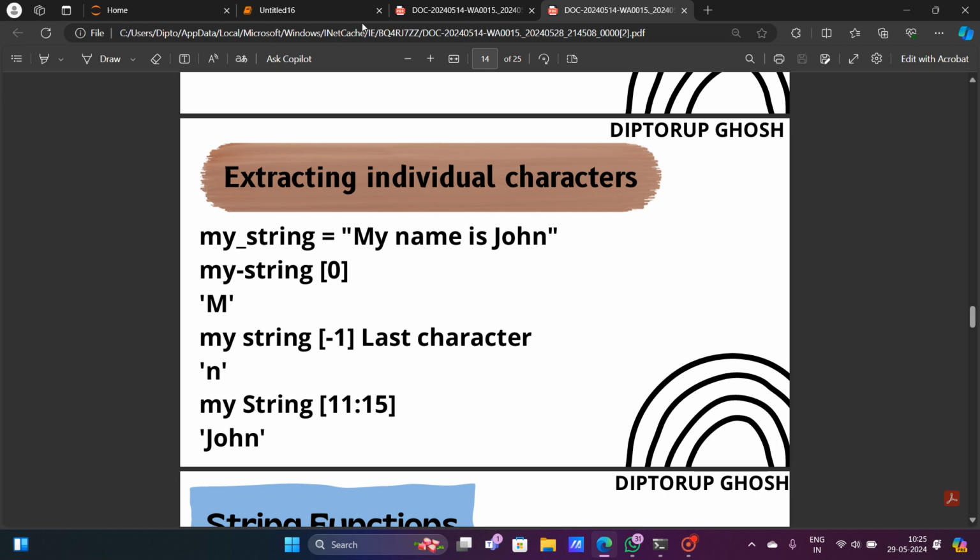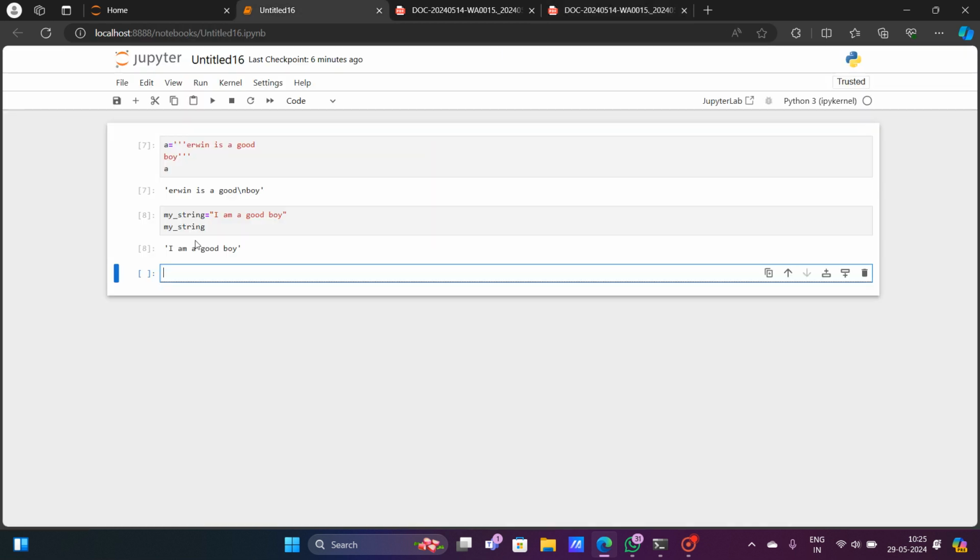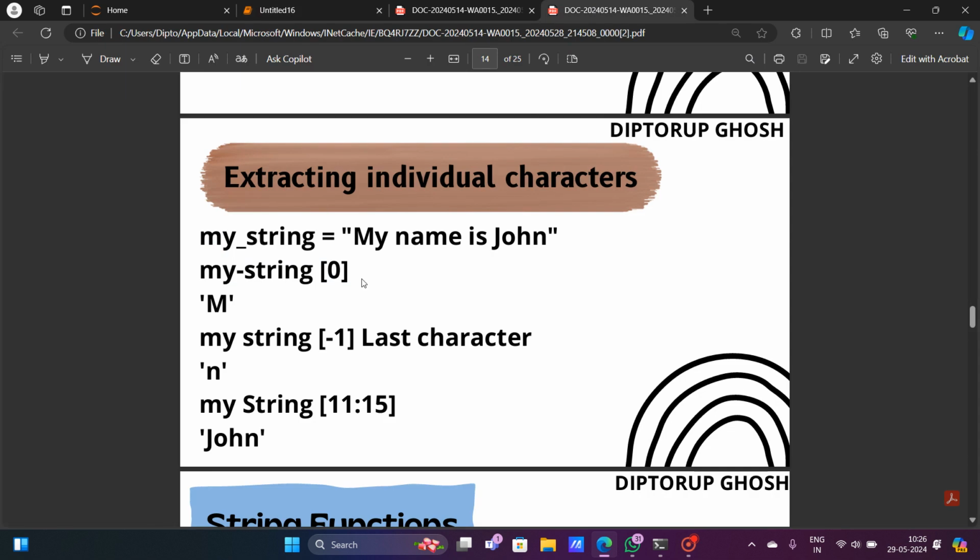For that, at first I have to write the name of the variable, that is my string. After writing the name of the variable, I have to use square brackets, and inside them the index of the character that I want to extract. The indexing in the Python programming language starts from 0.